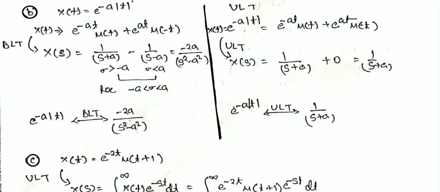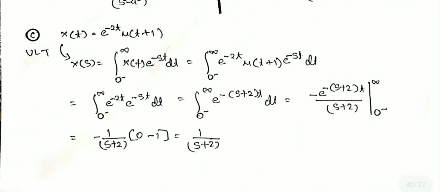Okay, again the next question. The next question is: define the unilateral Laplace transform for e to the power minus 2t u(t) plus 2t plus 1. Okay, let's put it. And as we know, the unilateral Laplace transform is defined from 0 to infinity. Okay, we just put it.